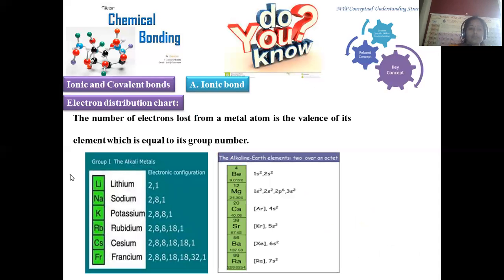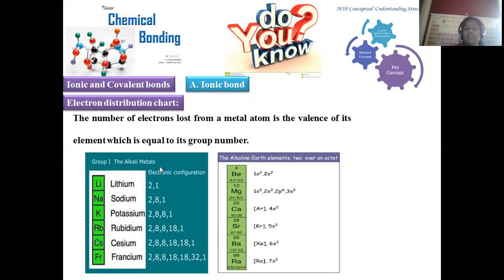Move on to another topic, electron distribution in the alkali metal family as well as alkaline earth metals. The number of electrons lost from the metal's valency shell will be its group number.